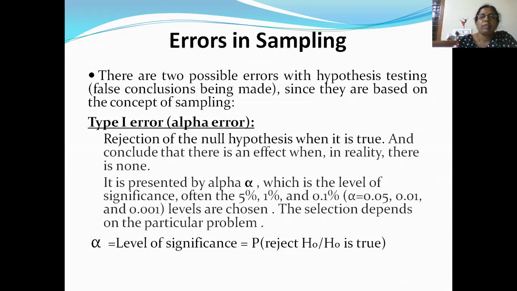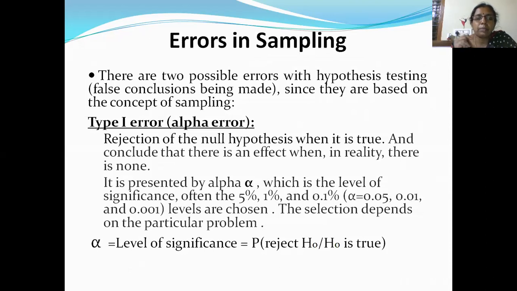I told you that whatever analysis we are doing for the hypothesis is based on the sample which is taken from the population. Whenever you are drawing conclusions about the population based on a sample, there will be some errors in that decision. There may be two possible errors: type 1 error and type 2 error.